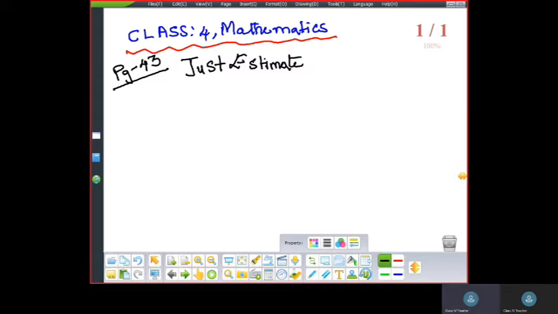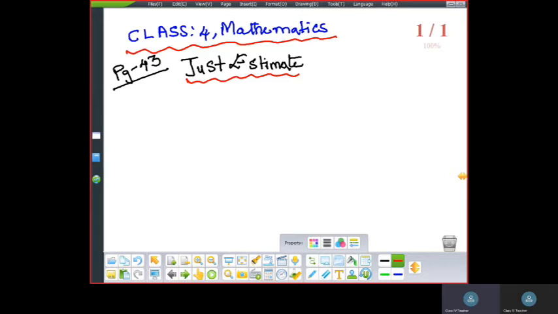Estimated value means rounding off to the nearest approximate value. It is not the exact value. It should actually be done orally. Whenever the question says "about how much", at that time you will do the estimated value. So, on page number 43, this is the first question, just estimate and write.